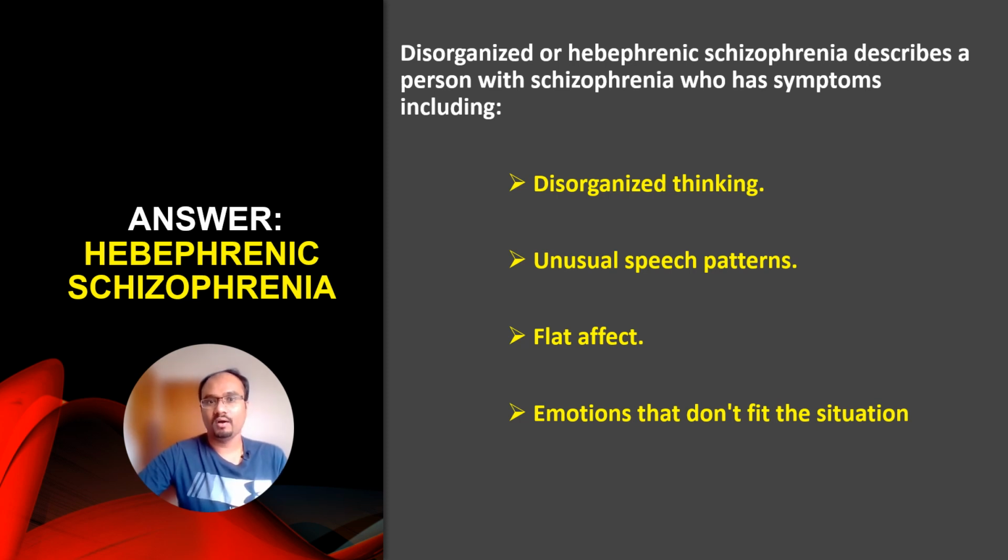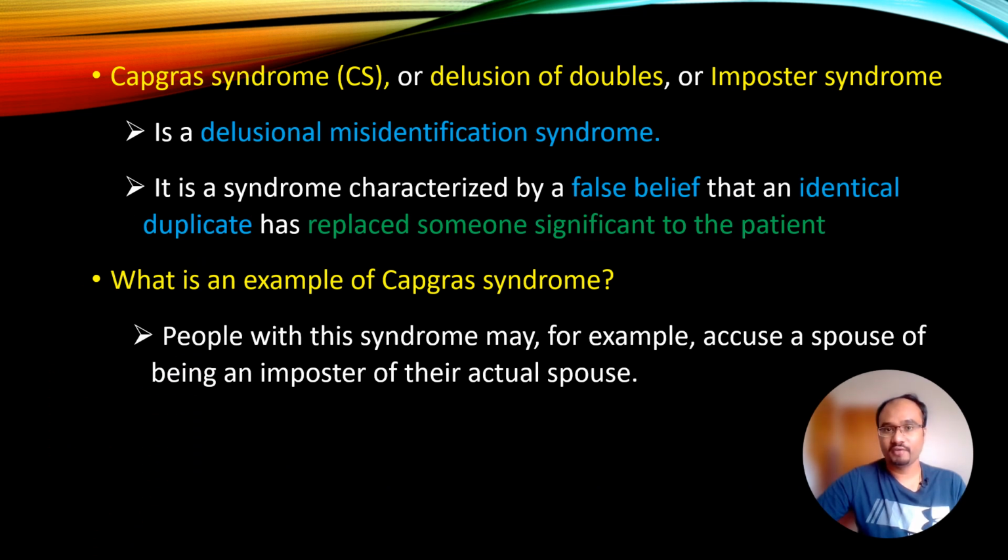So, disorganized or hebephrenic schizophrenia describes a person with schizophrenia who has symptoms including disorganized thinking, unusual speech patterns, flat affect, emotions that do not fit the situation. The Capgras syndrome, or delusion of doubles or imposter syndrome, is a delusional misidentification syndrome characterized by the false belief that an identical duplicate has replaced someone significant to the patient. So what is an example of Capgras syndrome? For example, people with this syndrome may accuse the spouse of being an imposter of their actual spouse.